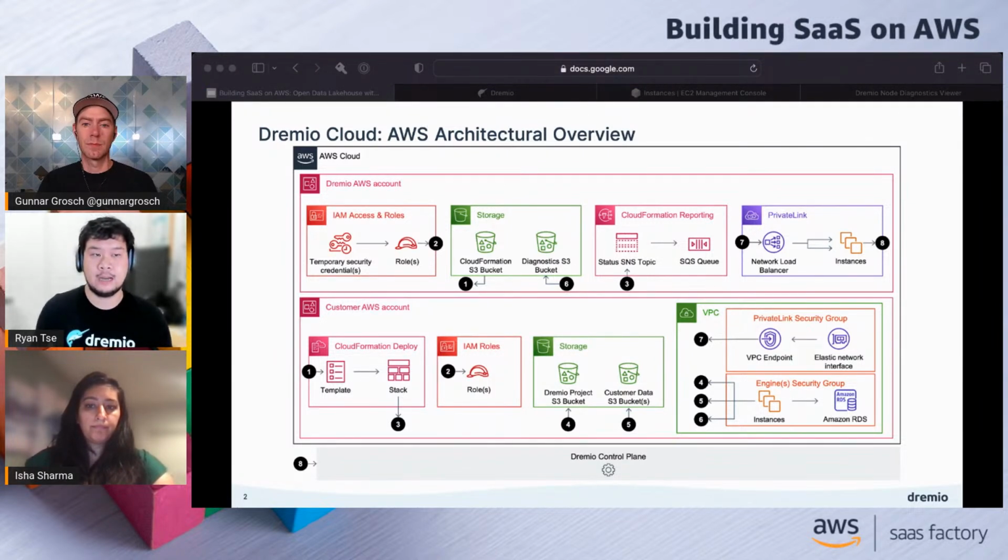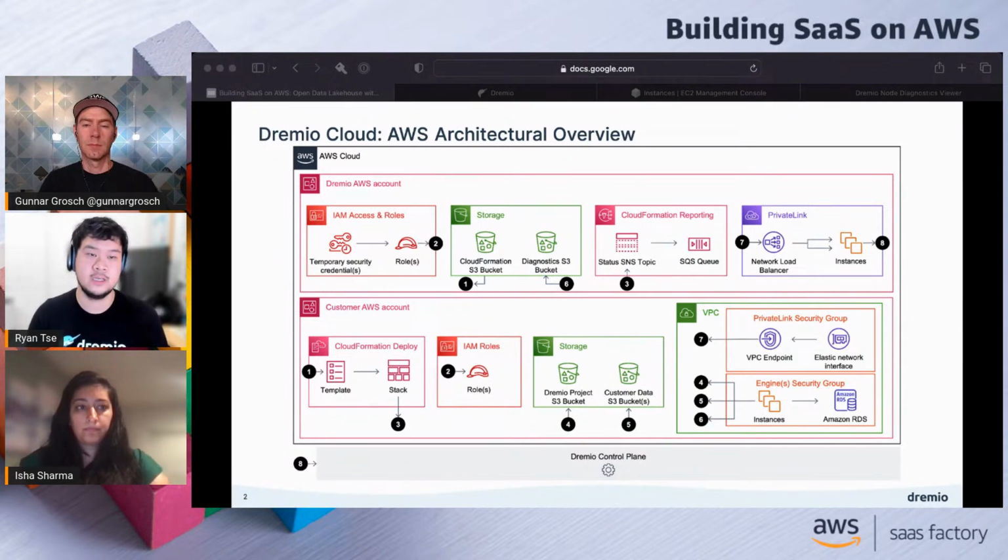By default, our CloudFormation does set up that private link for you. But if you're a customer who is a little more advanced, and feels like, maybe I don't want that private link, or it just doesn't fit what my architecture looks like today, you don't necessarily need the private link. The private link is something that we support in addition, but it's not a strict requirement. So it may look a little bit different without the private link security group.